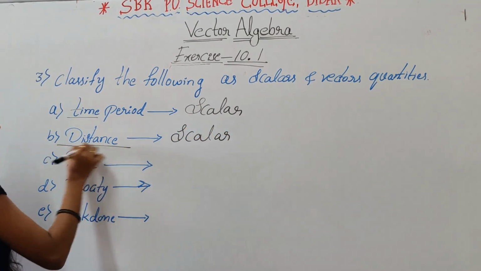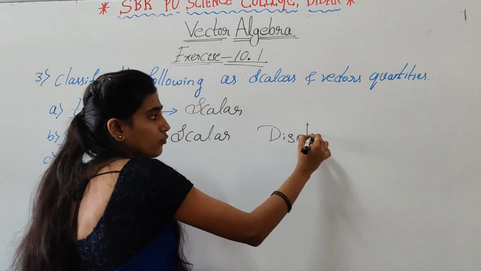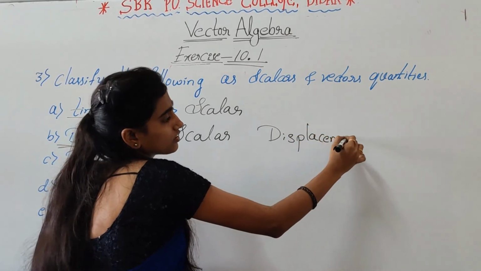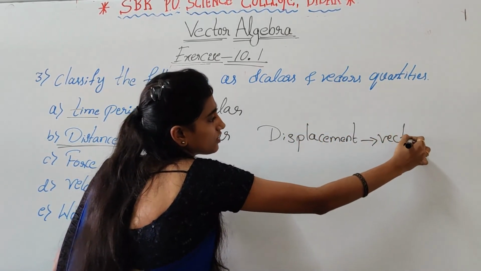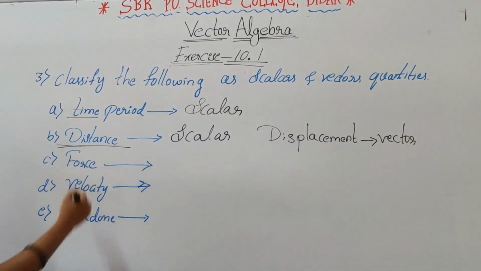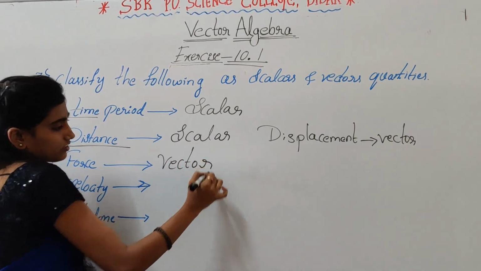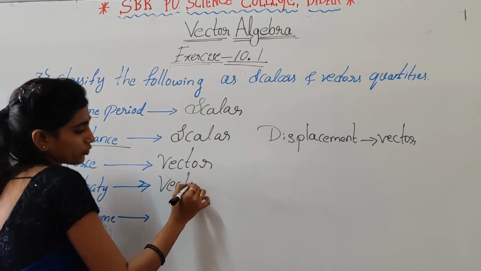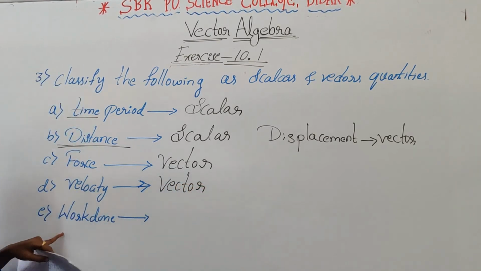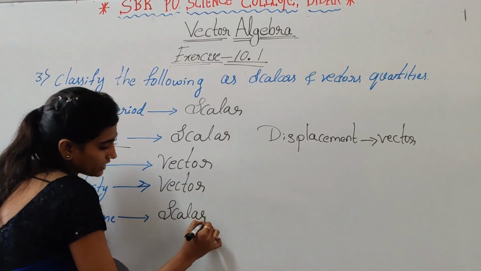Displacement is a vector quantity. And next one, force. Force is a vector quantity. Right. Then velocity. Velocity is also vector quantity. Then work done. Work done is a scalar quantity.